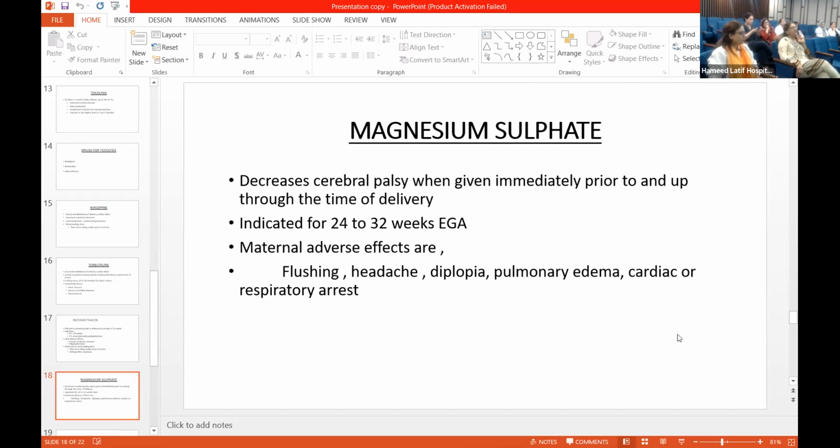So when you are giving a presentation and you are giving these kinds of side effects, then also bring their incidence, whether it is common, unusual, or rare. Because if it is a rare side effect, then this drug is acceptable. But otherwise, if you tell me that it is going to cause pulmonary edema and cardiac and respiratory arrest, I will never use it. You are promoting it, so tell me against it. That should be your decision. So if you think that it should be given, then the side effects have to be catered for. I need an answer for this. Okay?